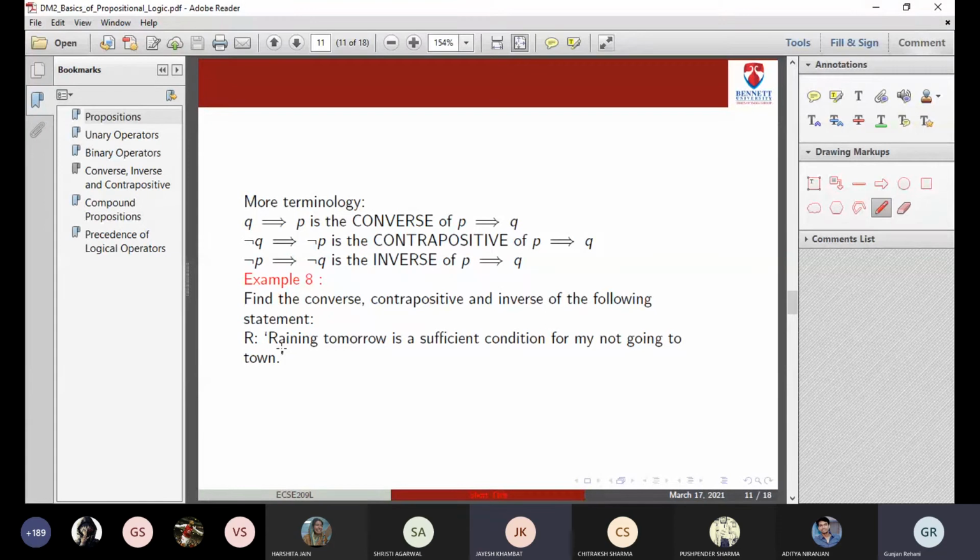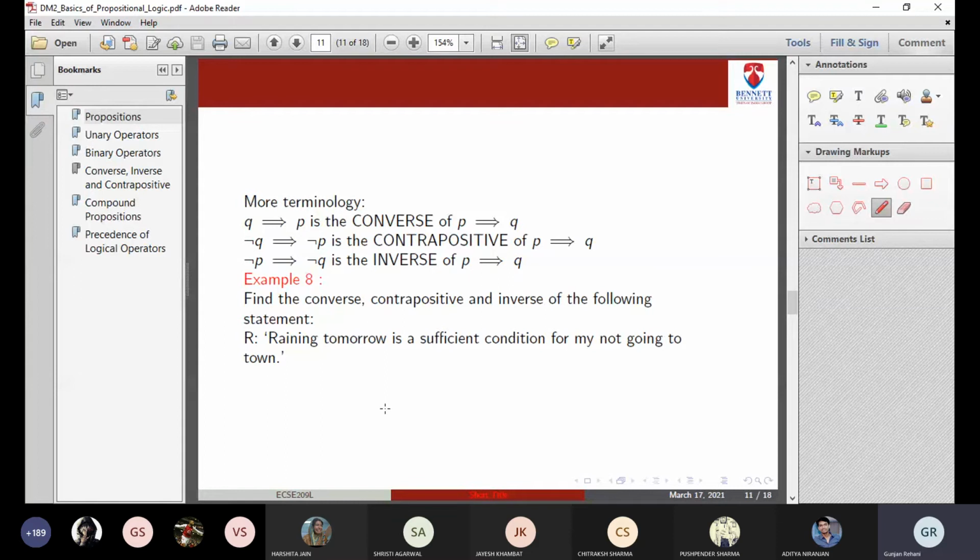Ma'am, we can say that the converse of the inverse is contrapositive. Converse of the inverse, yes, you can say so. If you do the converse of the inverse, it will be the contrapositive, right? If you negate the converse, again it will be the contrapositive.